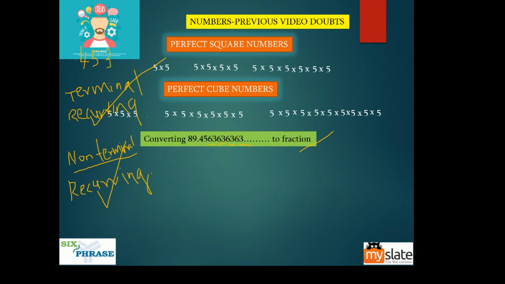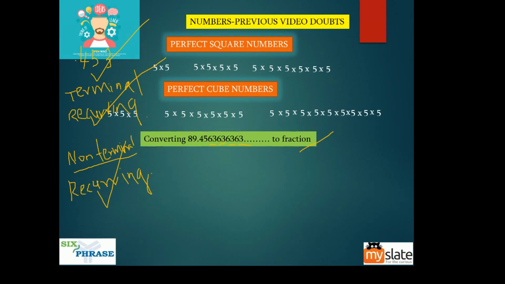Terminal non-recurring number. All these three numbers are what we call rational numbers because all three can be converted into a fraction. I'm going to tell you how to convert this. Once you know this, these two things will be very easy. In the previous video, I've shown you clearly how to convert all these decimal values into fractions. So non-terminal recurring, terminal recurring, and terminal non-recurring.